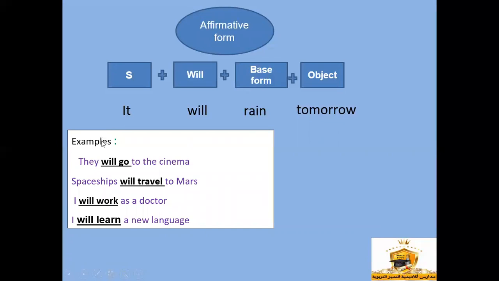Here also we have some examples of this tense in the affirmative form. They will go to the cinema. Spaceships will travel. Also we have will plus base verb. They will go is also the affirmative form of the future simple. I will work as a doctor, and I will learn a new language.